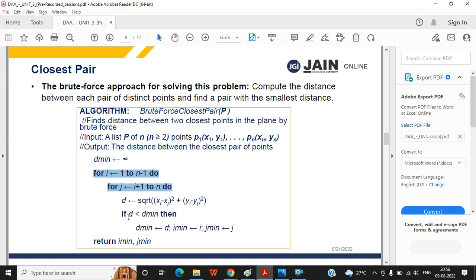Here you see that this may not execute. Suppose total combination is running for 100 times, but this statement may not run 100 times. Now this statement will run 100 times for sure.